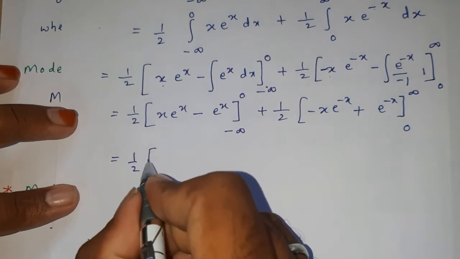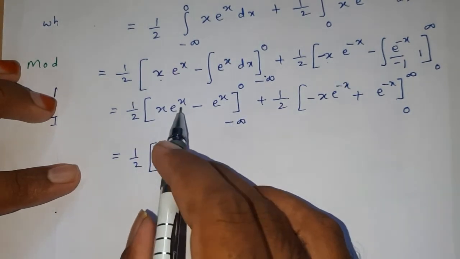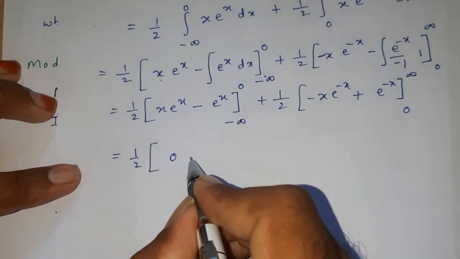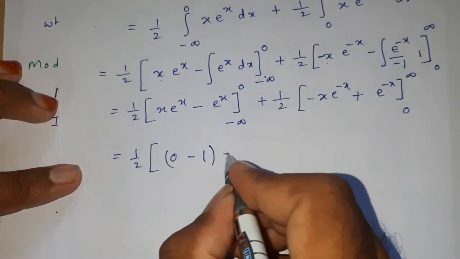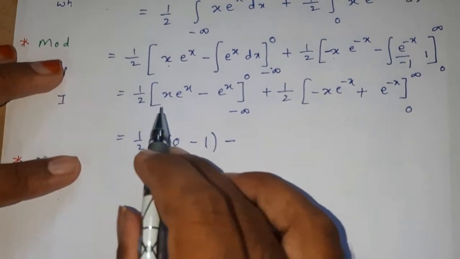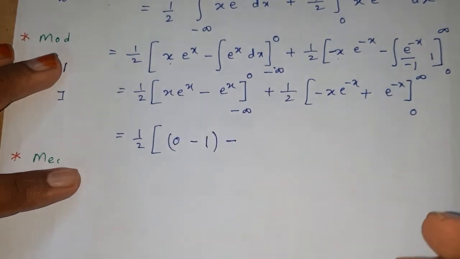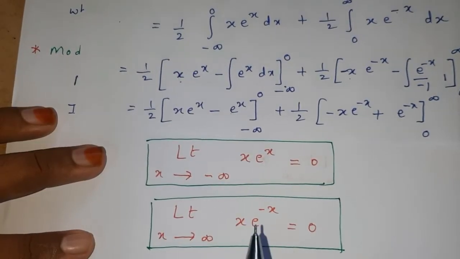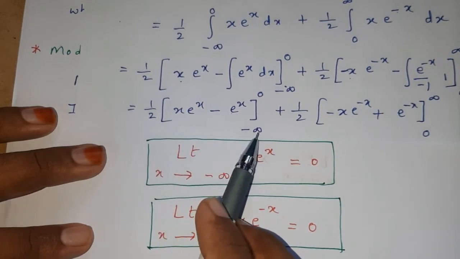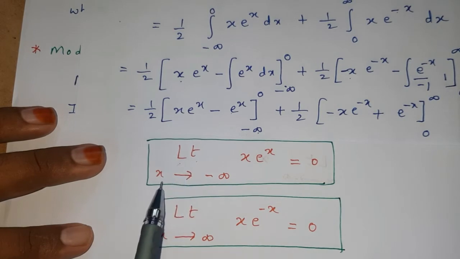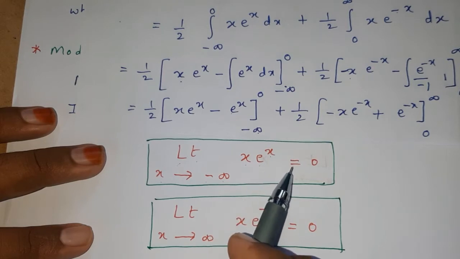Now 1 by 2 into, let us apply the upper limit and lower limit. x will be replaced by 0. If we replace x with 0, this term will become 0, and minus e power of 0 is 1, minus, let us apply the lower limit. Here there is a limit formula: limit x tends to minus infinity, x e power of x is equal to 0.